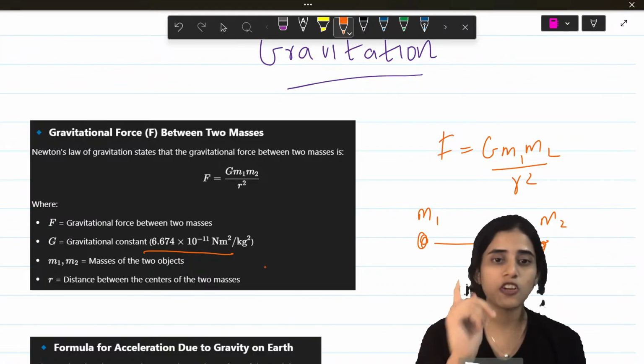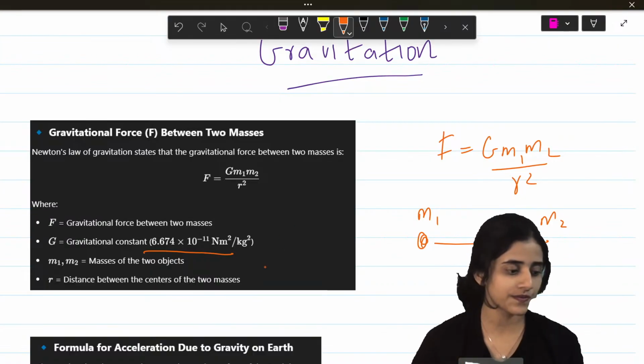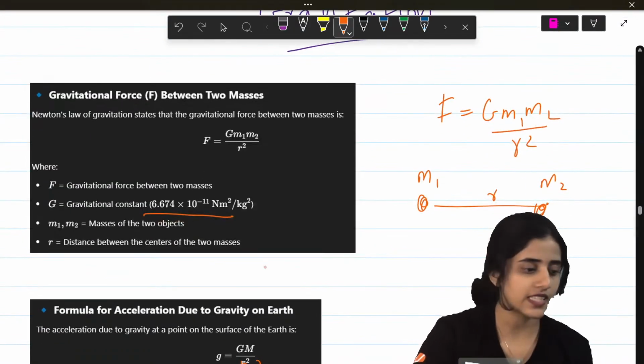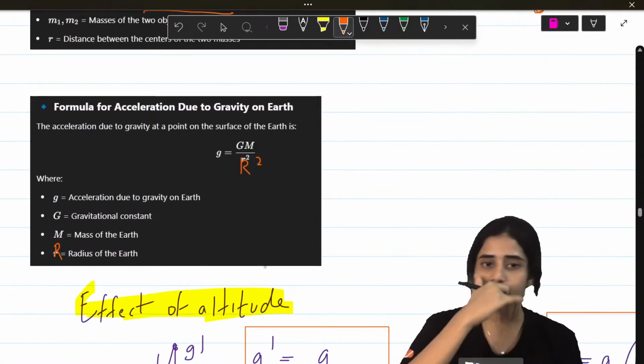Alright. So you have to know the value of the gravitational constant as well. Okay.